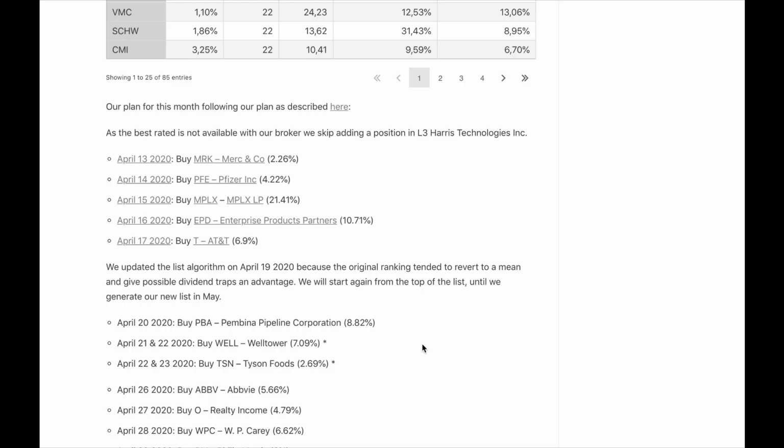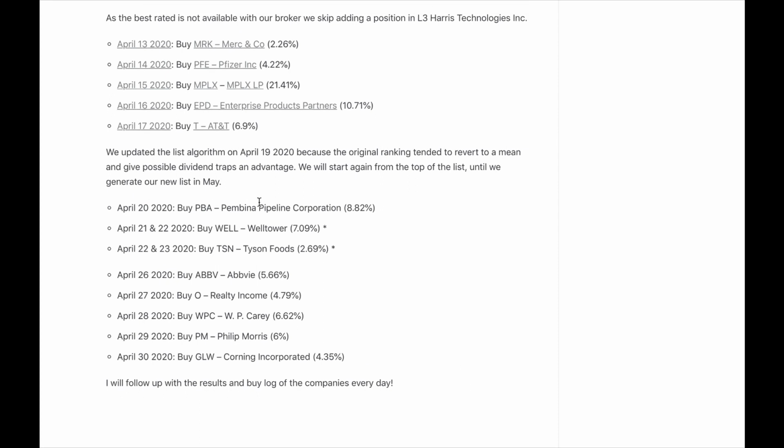I have also adapted my buying plan to be able to buy larger shares. Last week I had to skip some shares of the list because the broker did not allow buying fractional shares for those specific stocks. Now I'm allowing myself to buy the stock, and for example, if the stock is worth $100, I will skip buying the stock next time the stock comes up in the list, but I buy 2 multiples of 50 of that stock.